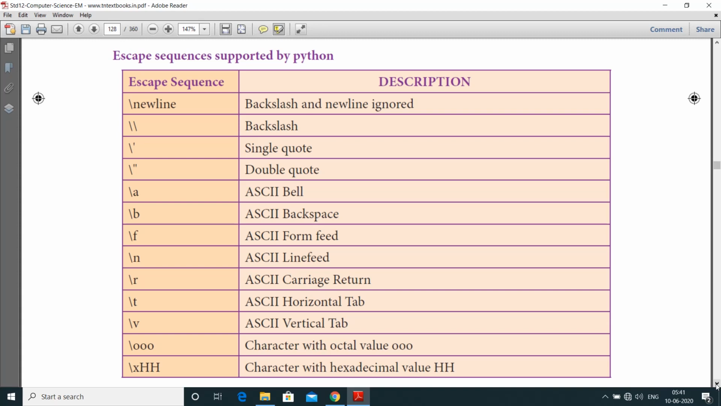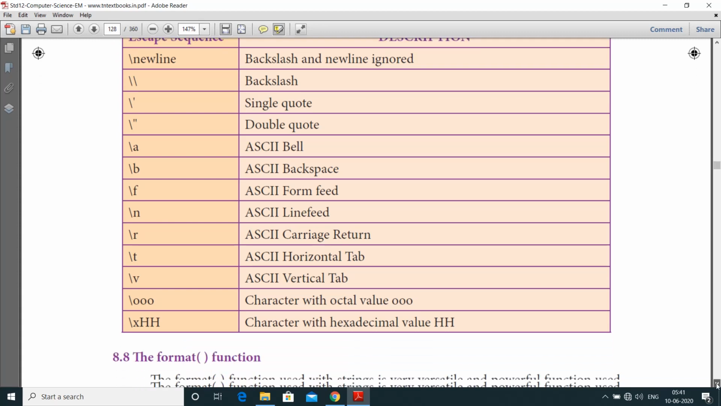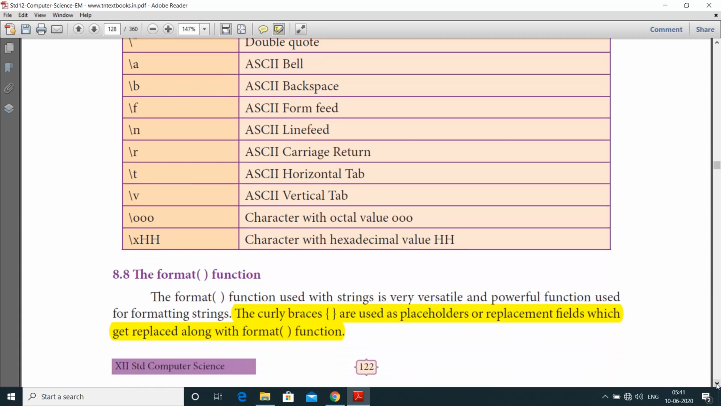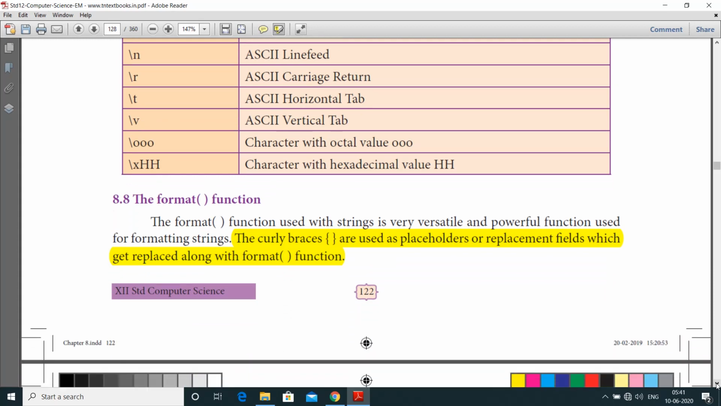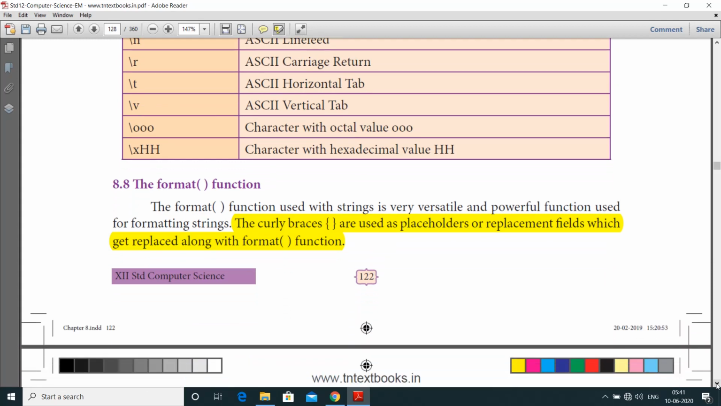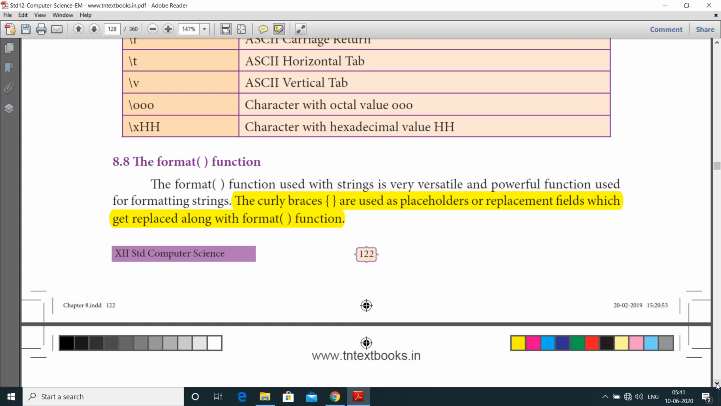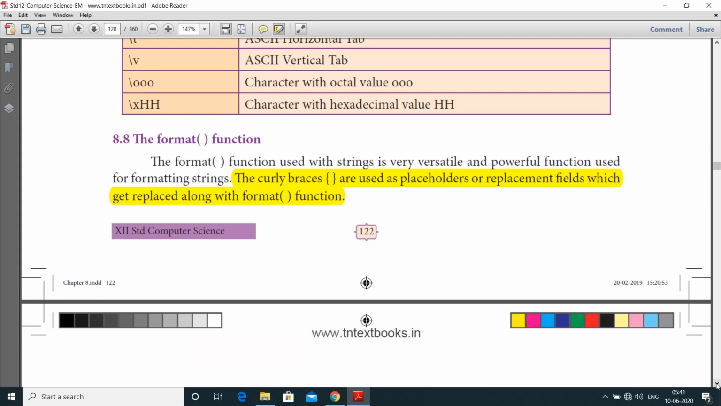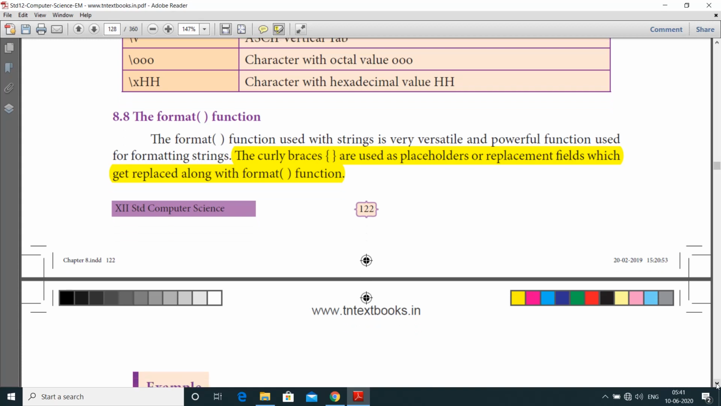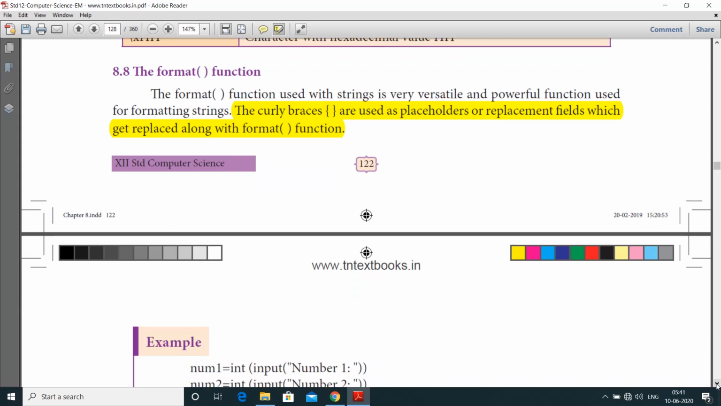And next one is we are going to see the format function. Here what is meant by format function, which is going to identify what type of format, and also it is used as a placeholder. The format function used with strings is a very versatile and powerful function which is used for formatting strings. Here curly braces are used as placeholders or replacement fields. They get replaced along with the format function.